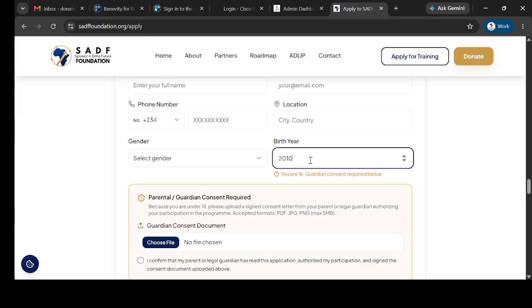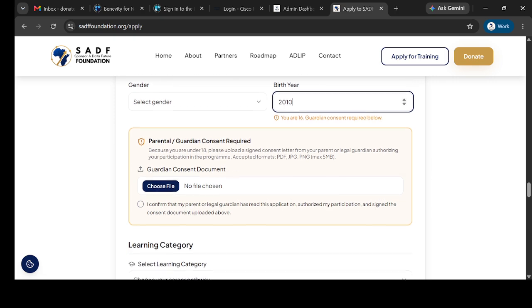So you said you are 16, and it says guardian consent required before you can proceed. Since you are 16 years, it means that your guardians need to submit a document that will allow you to proceed for the sponsorship program.